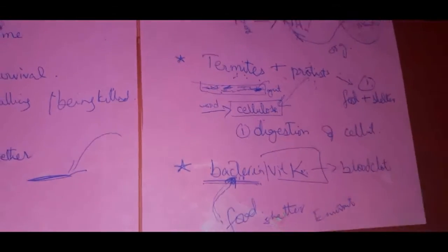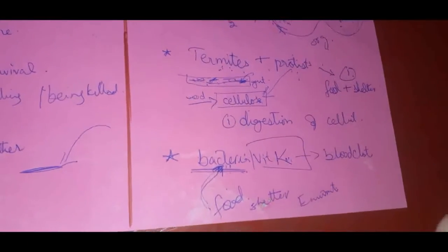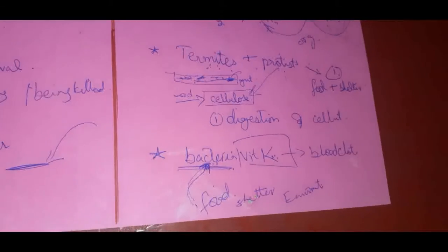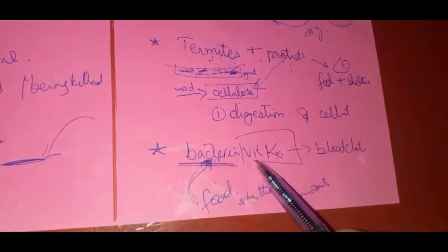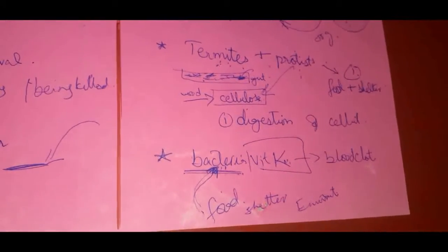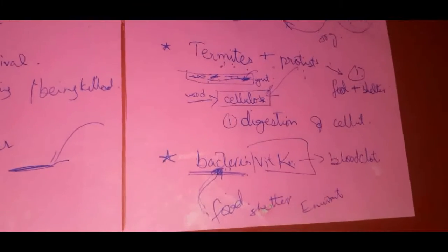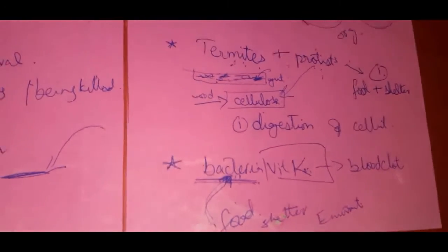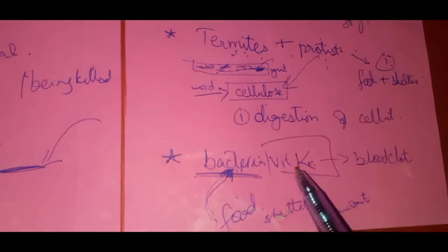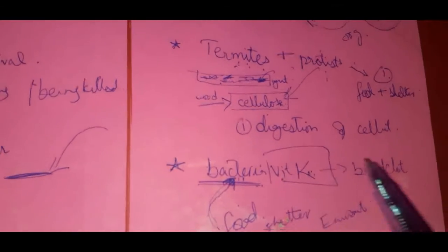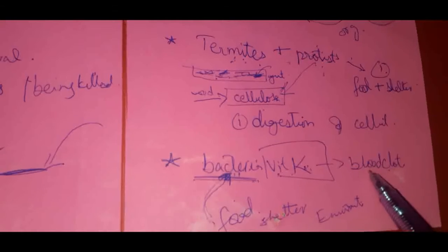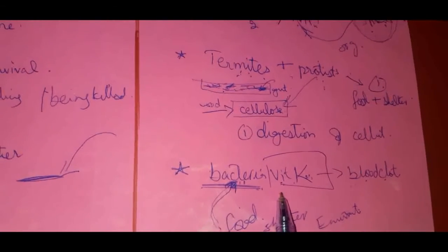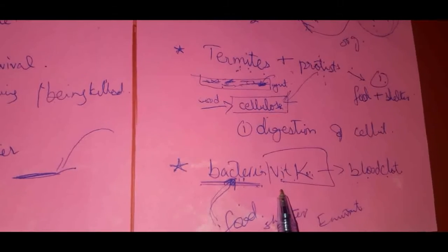To clot the blood, or whenever we have a cut, so our blood flows. If there was no vitamin K, our blood would continue to flow until our whole blood gets finished. So vitamin K is very important inside our body because it helps in the clotting of blood, right? So how is it provided to us?